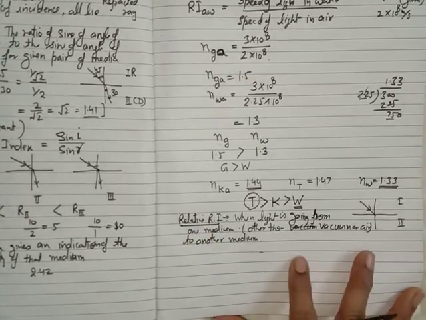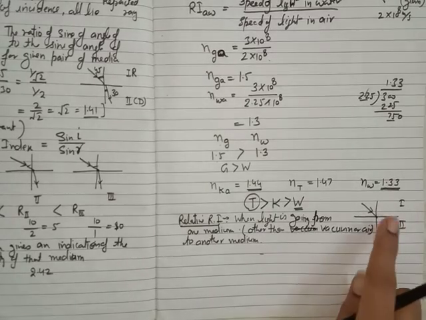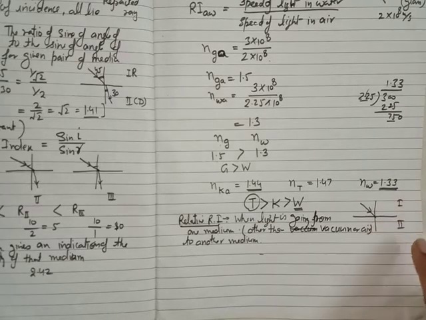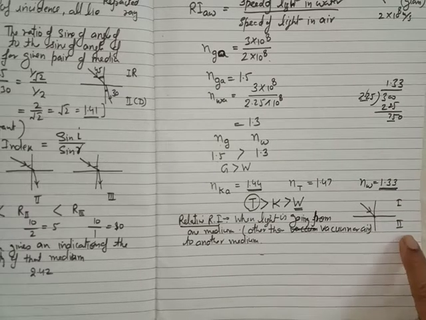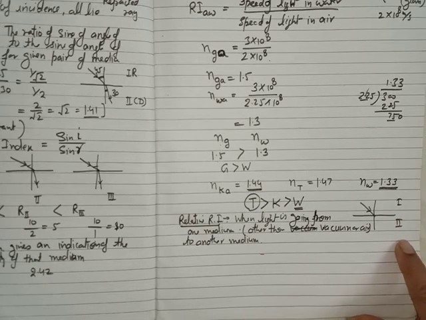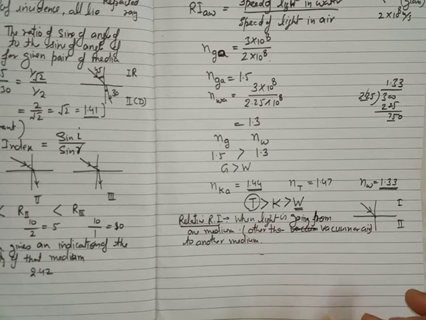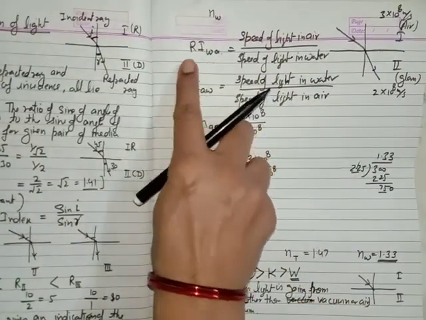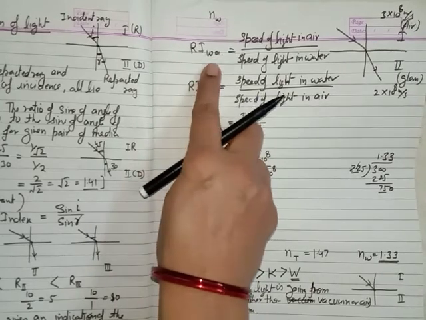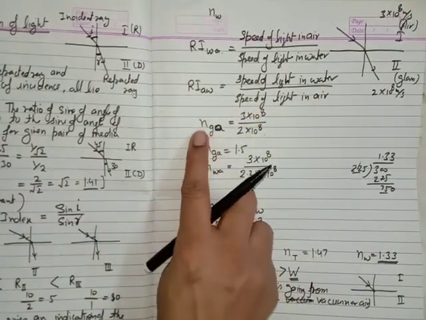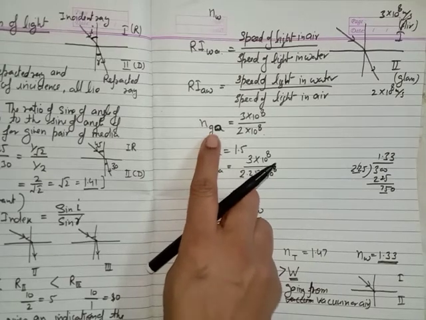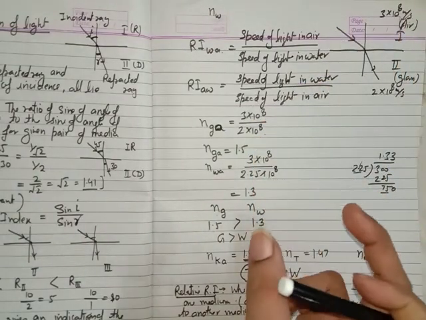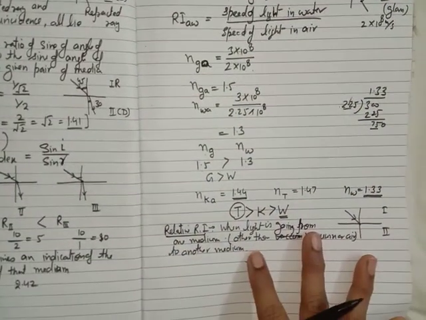And what is the absolute refractive index? If the light is going from the air or the vacuum to another medium, this type of refractive index is called the absolute refractive index. It means if we compare the speed of light with the air, like here in this example, we can say this is the absolute refractive index of water, or in this example this is the absolute refractive index of glass. So if we find the refractive index with respect to the air, or with respect to the vacuum, this is called the absolute refractive index.